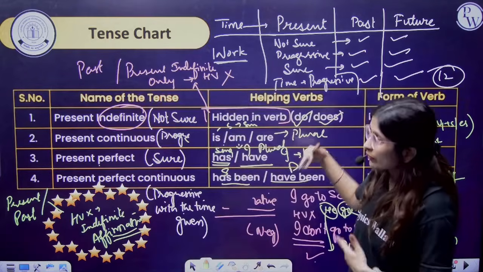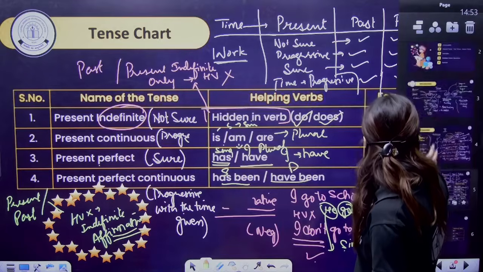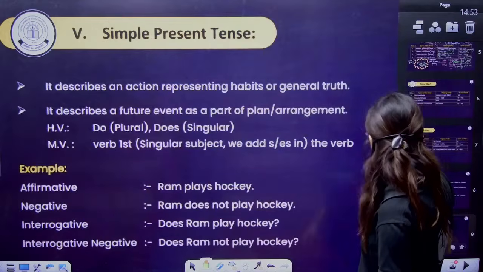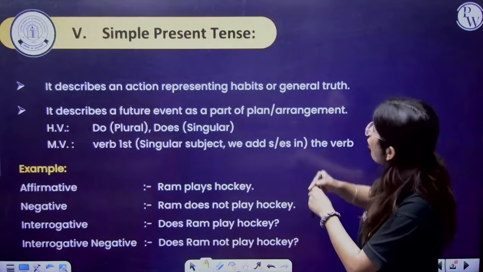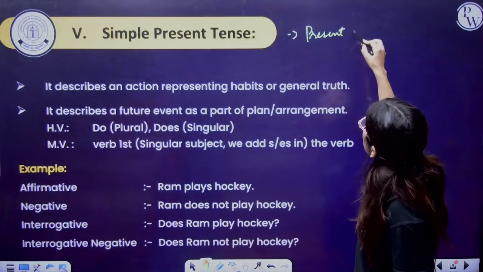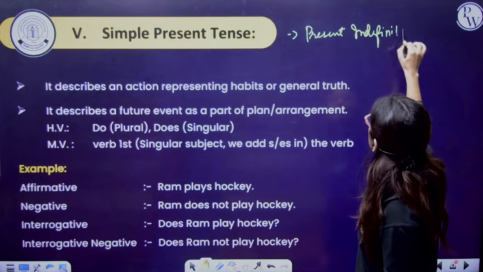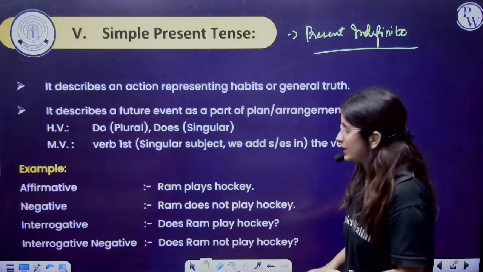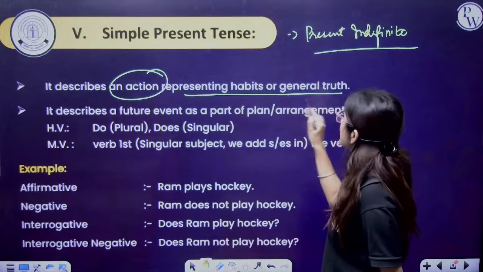Now, could we have the example first? Yes, we should understand the example first, and then we will go with the past and future. So first of all, let us discuss simple present tense, or you can say present indefinite. Fine. So what do you mean by present indefinite? It describes an action representing habits or general truth.